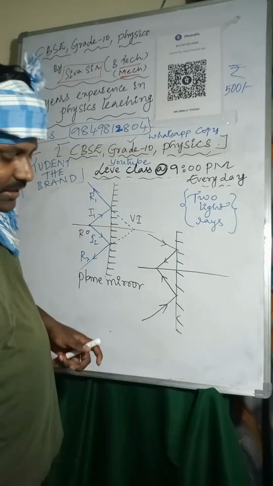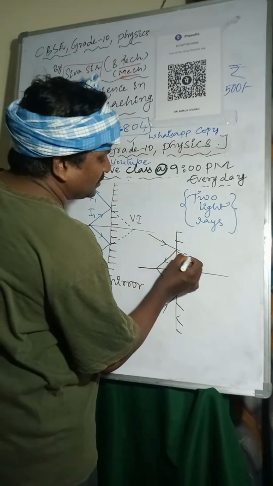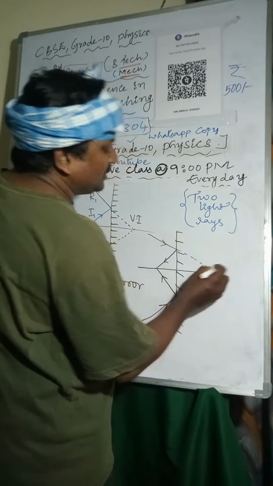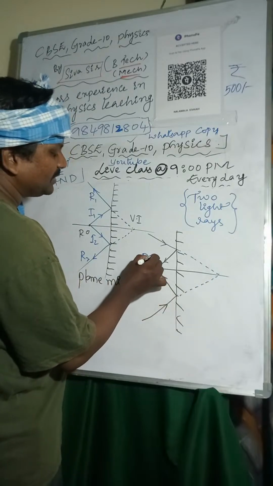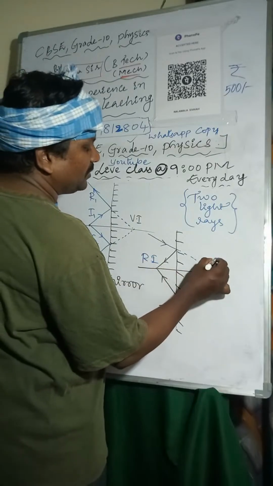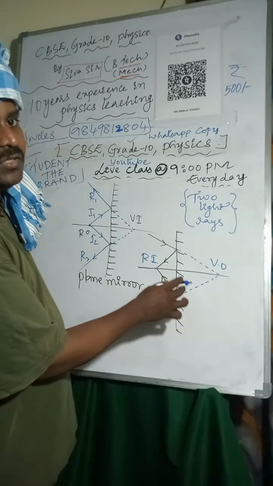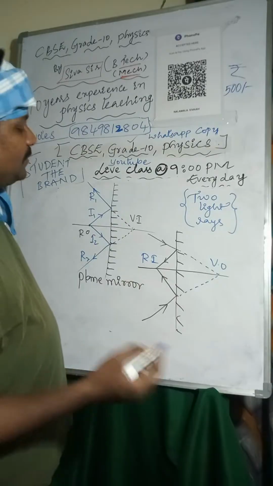So if you are extending these incident rays, those incident rays will meet at one point. So here is a real image. This is the real image. So this is the virtual object. This is a real image and virtual object. So how can you identify this real image and virtual object?